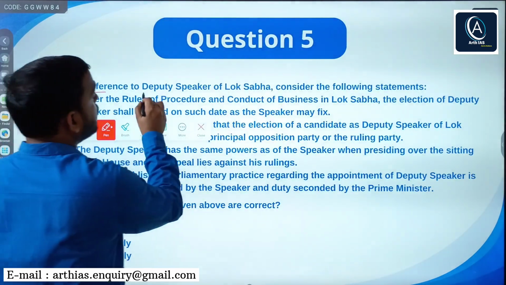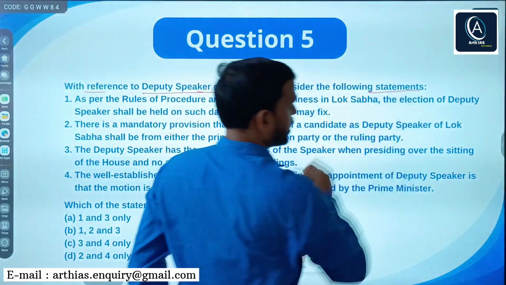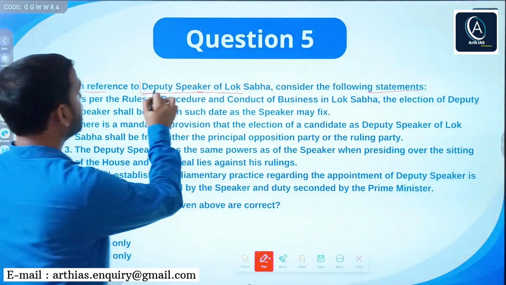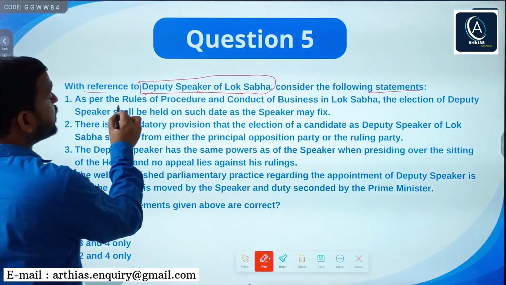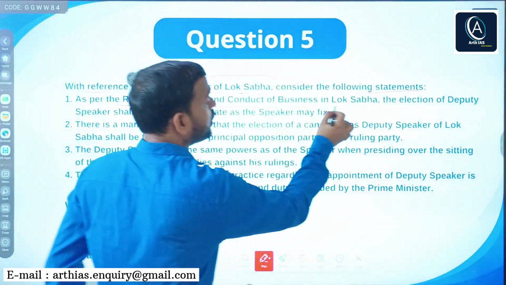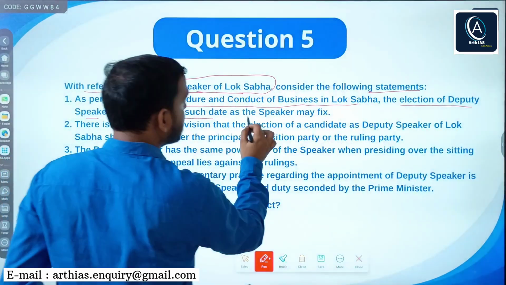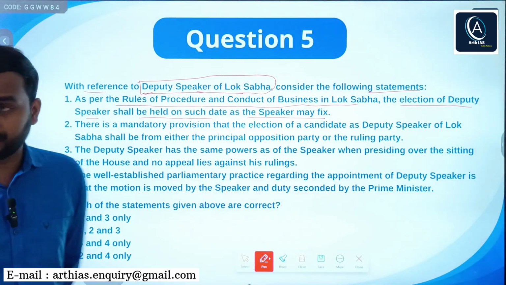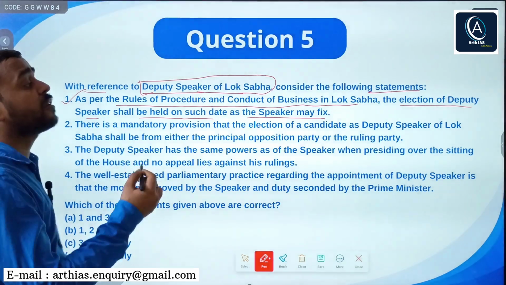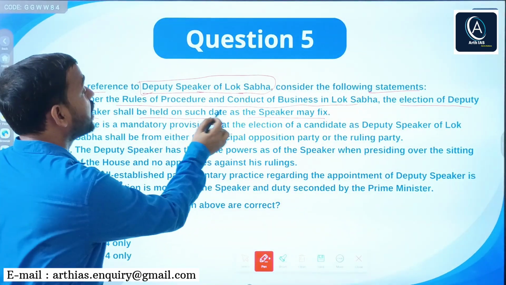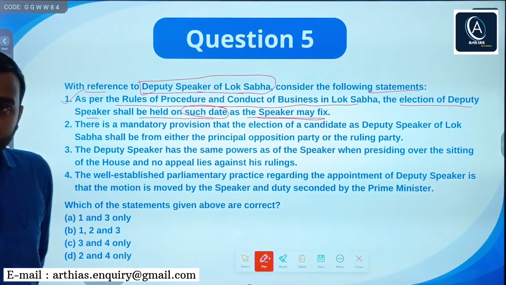With reference to Deputy Speaker of Lok Sabha, consider the following statements, right? This is related with Deputy Speaker of Lok Sabha. It says, as per the rules of procedure and conduct of business in the Lok Sabha, the election of Deputy Speaker shall be held on such date as the Speaker may fix. Yes, this is correct, right? So the date of election of deputy speaker is fixed by the speaker, right?